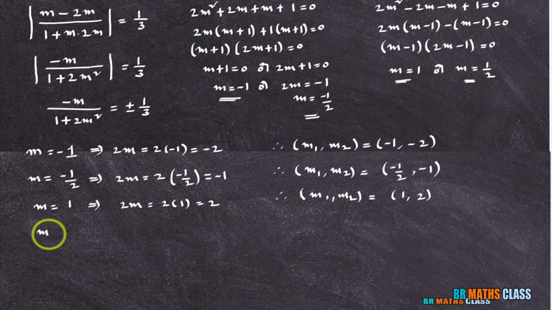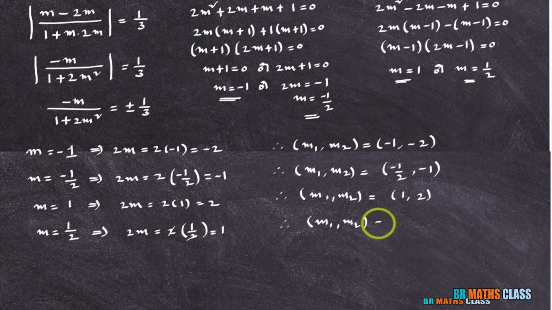Now the fourth value of m. What is the fourth value of m? m is 1 by 2. If m is 1 by 2, what is 2m? 2 into 1 by 2. Here 2 will get cancelled. What you will get? 1. Therefore, the fourth pair of solutions, m1 comma m2, is 1 by 2 comma 1. Slope of one line is double the slope of the other. So for this problem we got a total of 4 pairs of solutions.